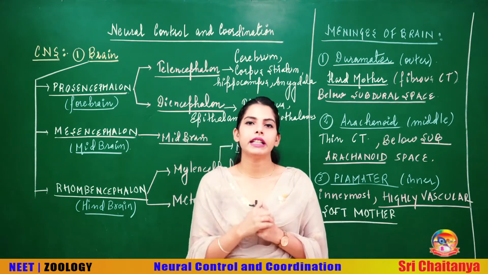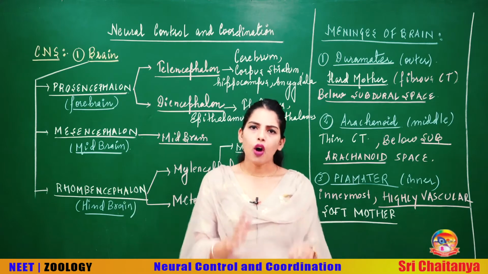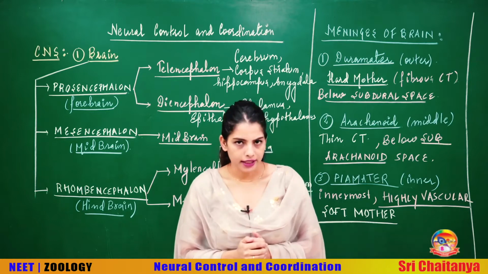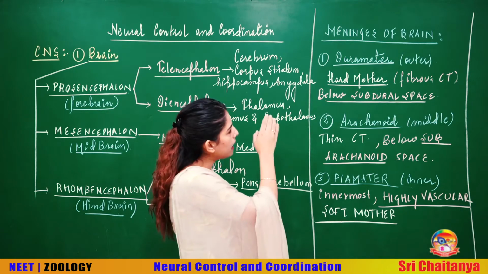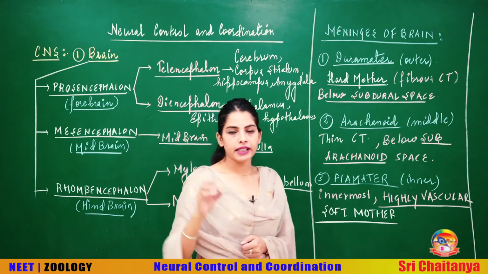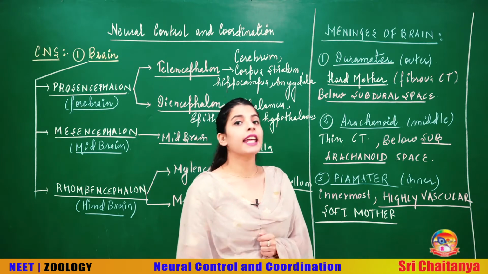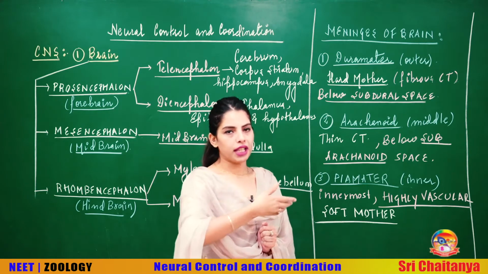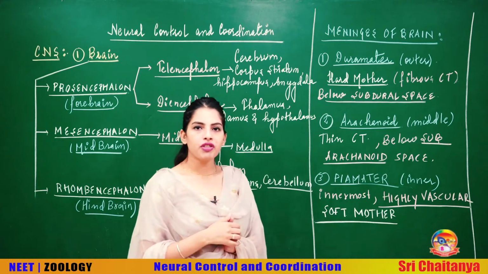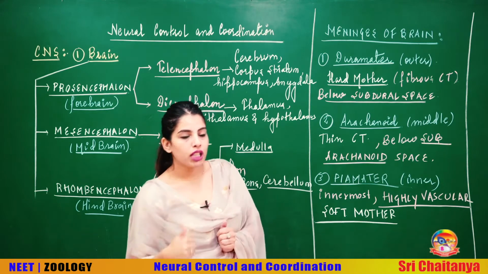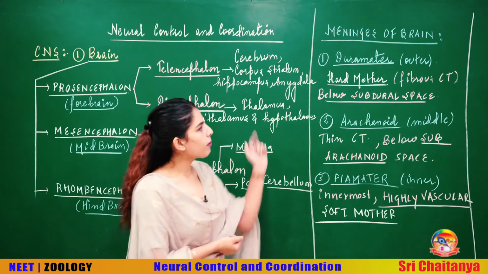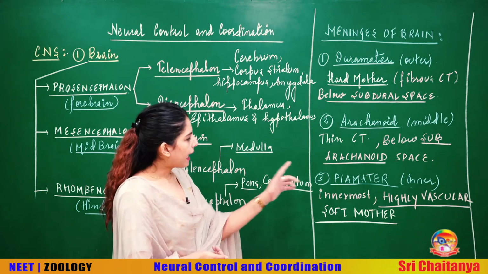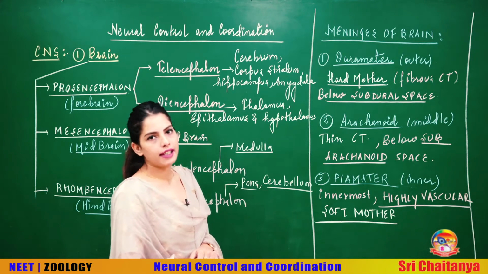We have already studied all the cranial bones, and all the cranial bones together form the brain box where your brain is protected. Now, talking about the meninges of the brain, there are certain layers called the cranial meninges, which also give protection. Let us see what these three cranial meninges are, looking from outside to inside. Dura mater, arachnoid and pia mater, these are the three cranial meninges.